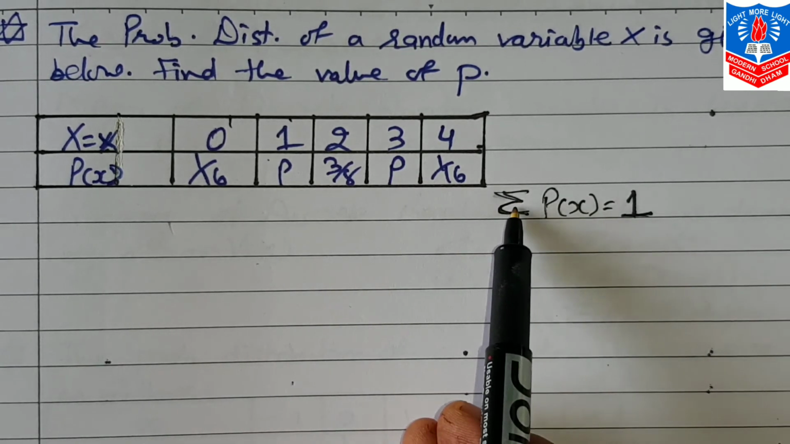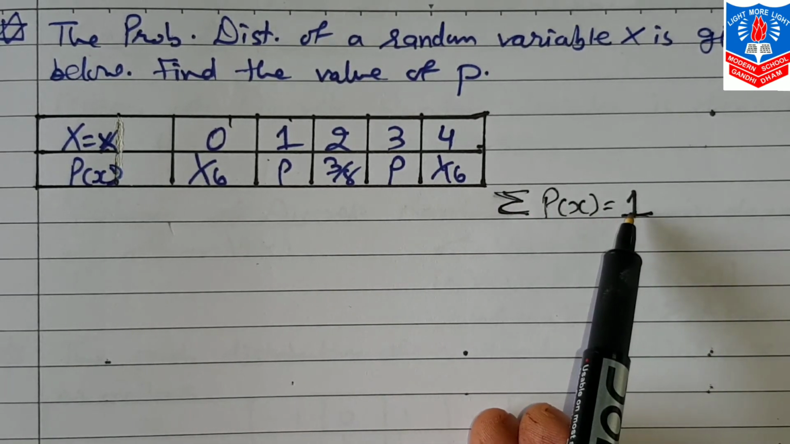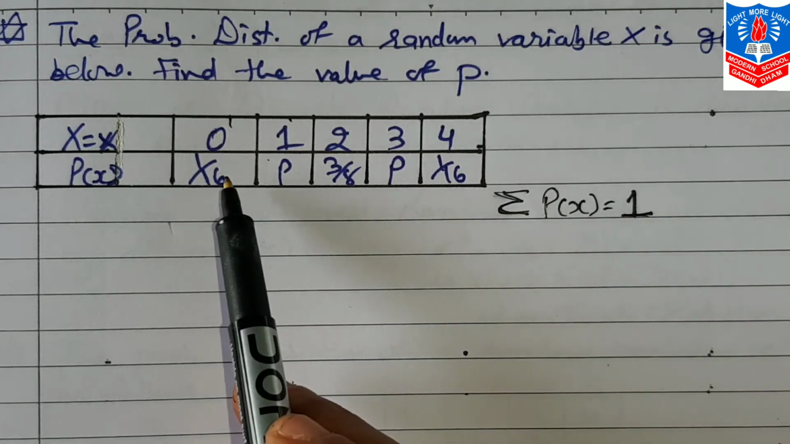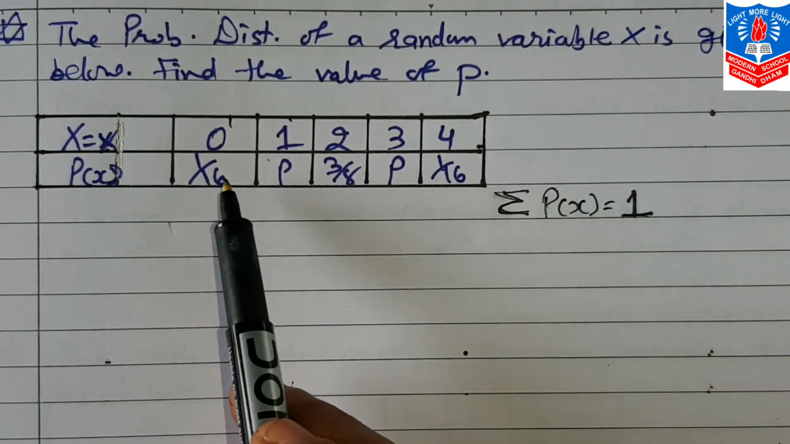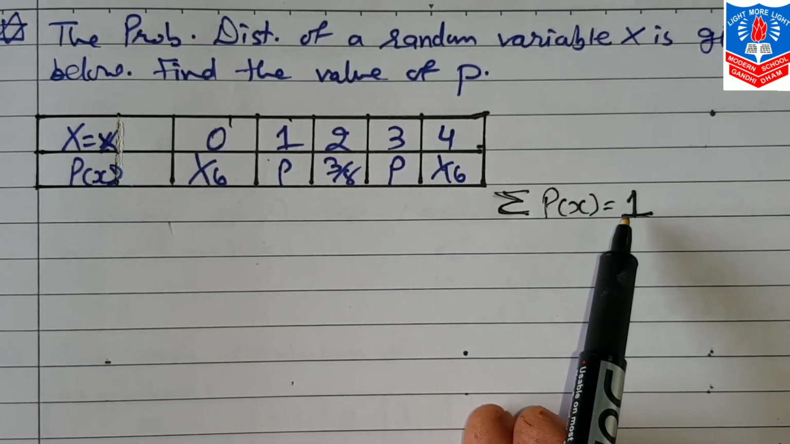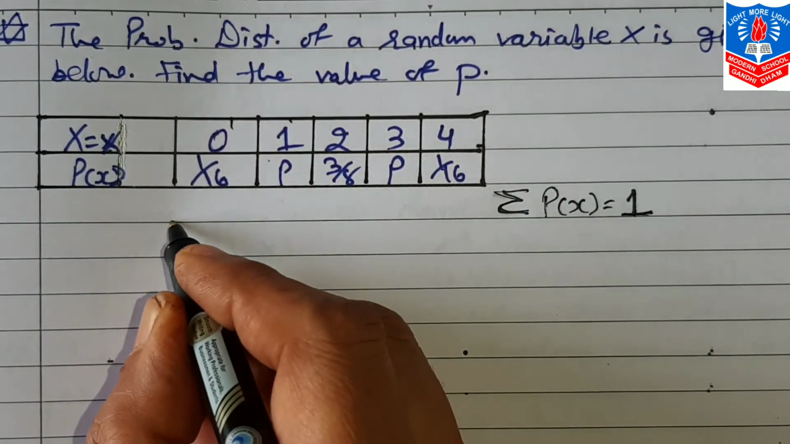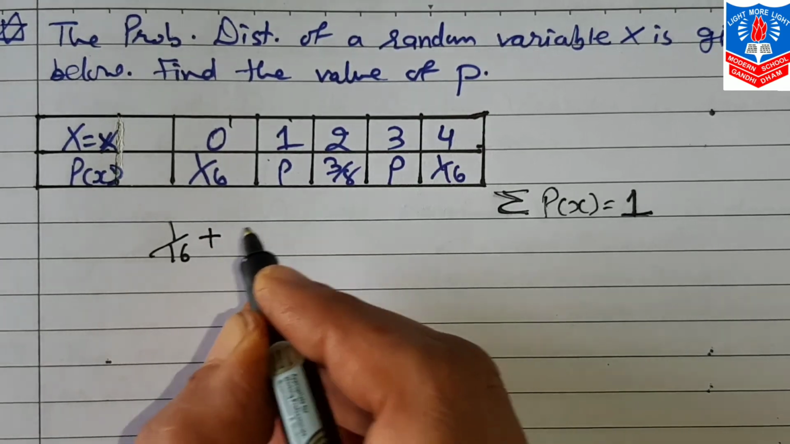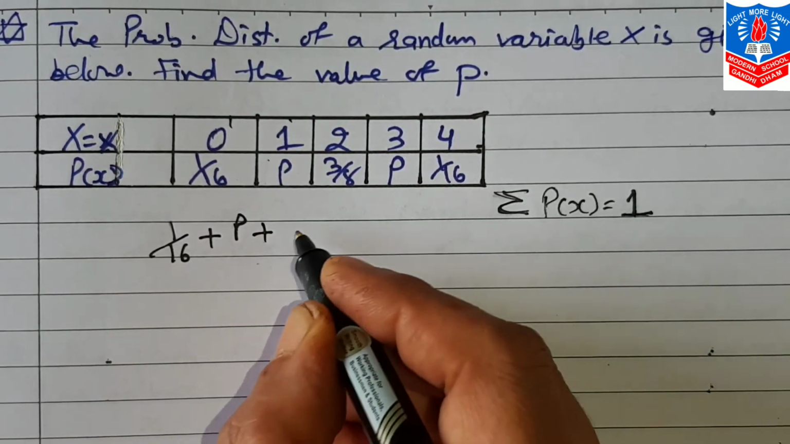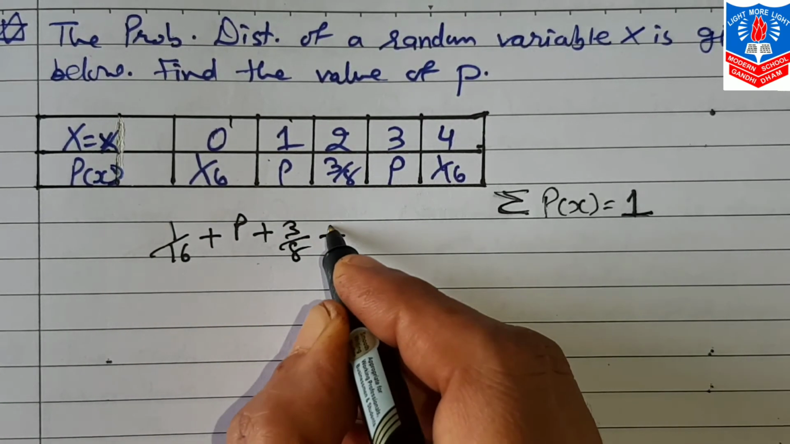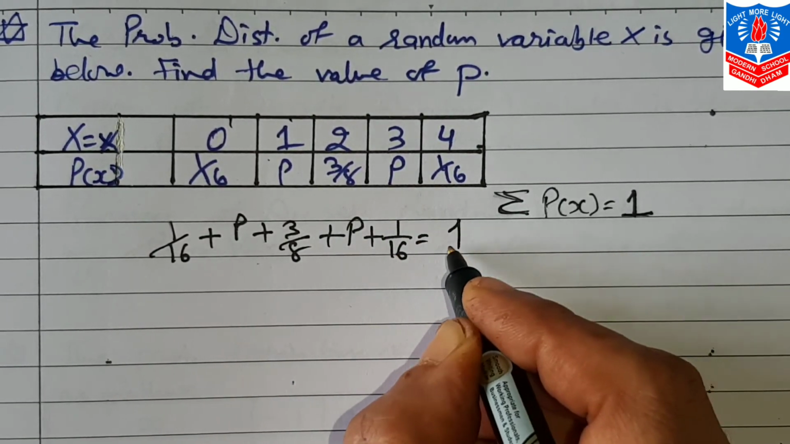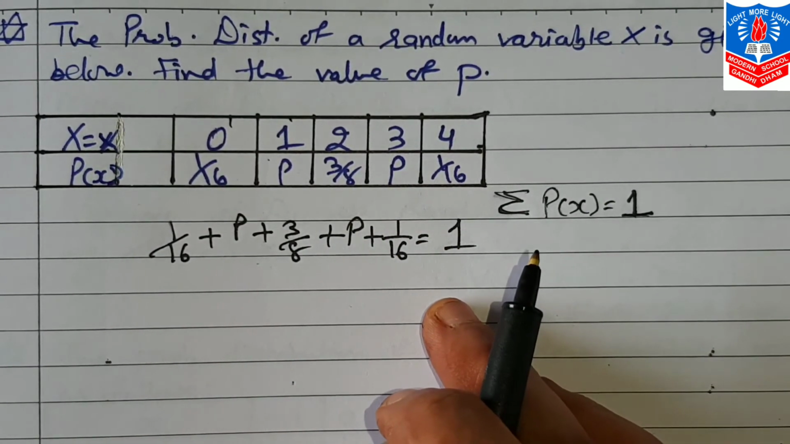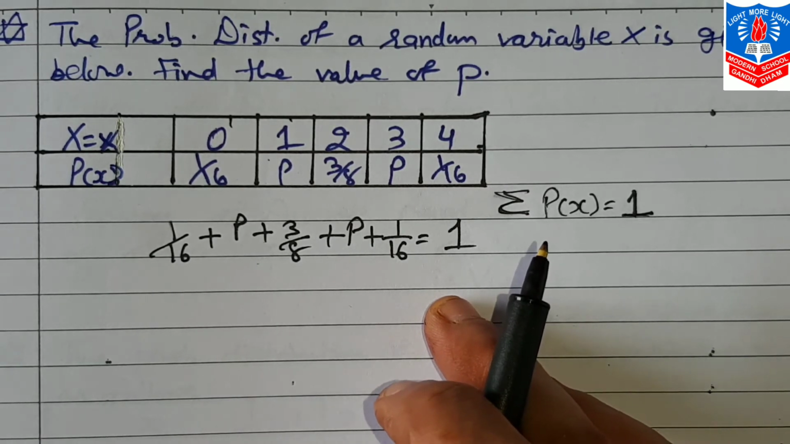Now we know very well sigma P(x) is always equal to 1. So if one value is missing, we can find it very easily, because the total of this sigma P(x) is 1. So I can write this way: 1 by 16 plus p plus 3 by 8 plus p plus 1 by 16. The total of that is always 1, as we discussed just now.